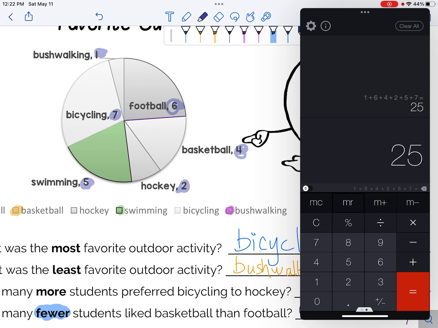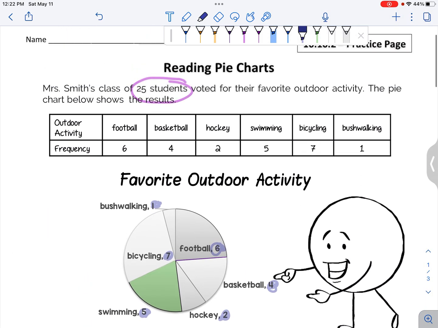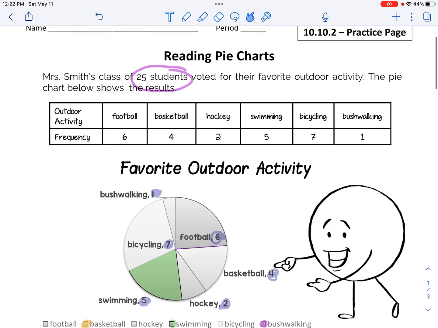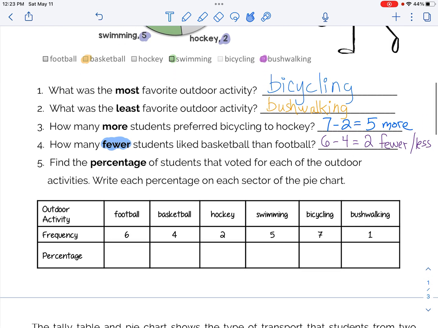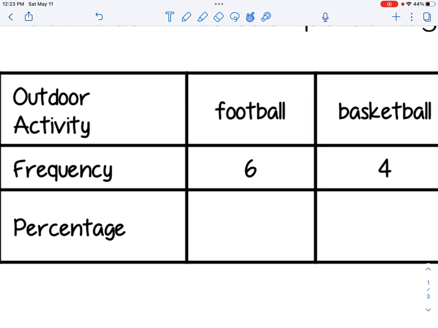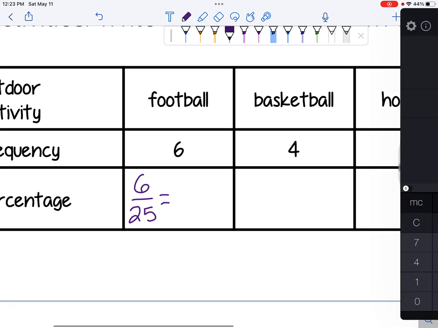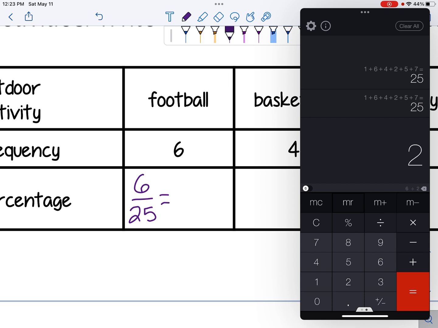I'll do that one more time. 1 plus 6 plus 4 plus 2 plus 5 plus 7. And it says 25. And at this point, hopefully you remember way back up here. Remember how we circled that number? It's 25. So down below, we need to find the percentage. So for football, it said 6. So that's 6 out of 25. And when we put that into our calculator, we divide 6 divided by 25.